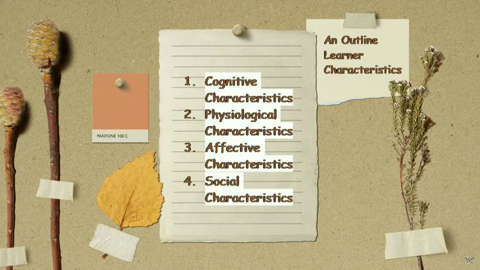The fourth is social characteristics, such as relationships to peers, feelings toward authority, tendencies toward cooperation or competition, moral development, socioeconomic background, racial or ethnic background, and role models.